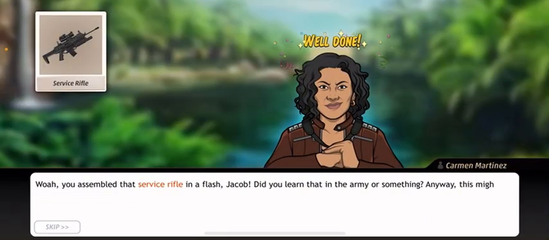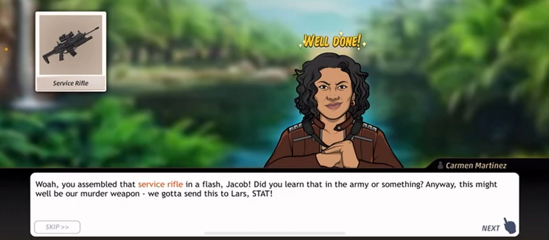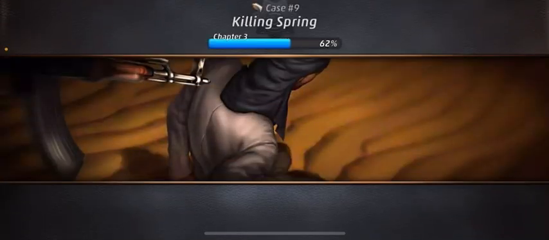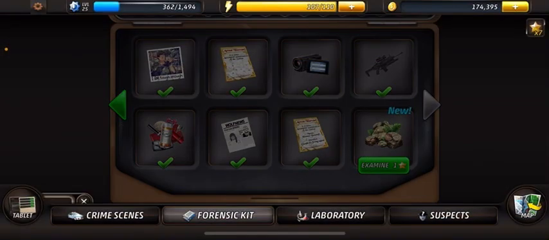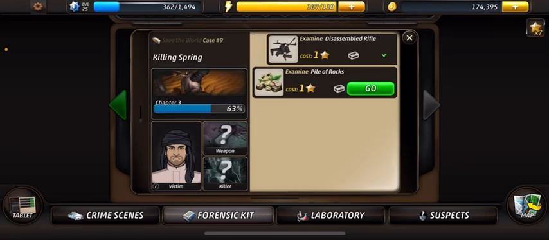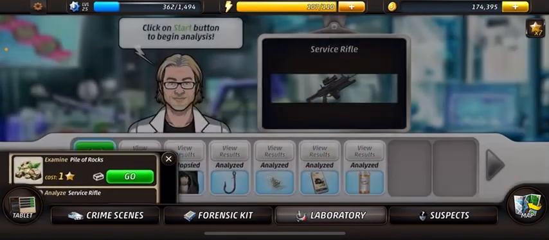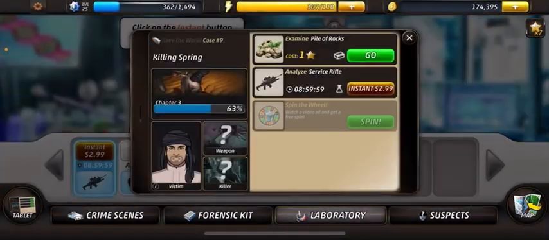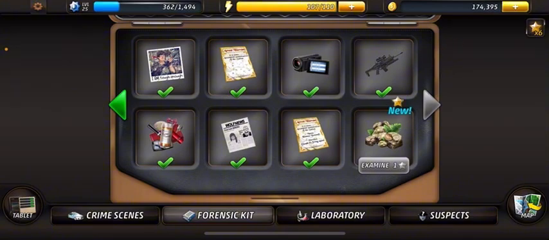Oh, you assembled that service rifle in a flash. Did you learn anything in the army or something? Anyway, this might well be our murder weapon. We gotta send this to Lars. Stat. It doesn't say it is the murder weapon, but 9 hours. Okay. While we do that, let's go ahead and examine the pile of rocks.